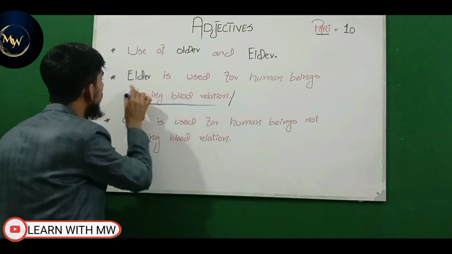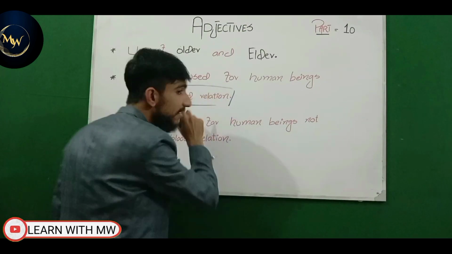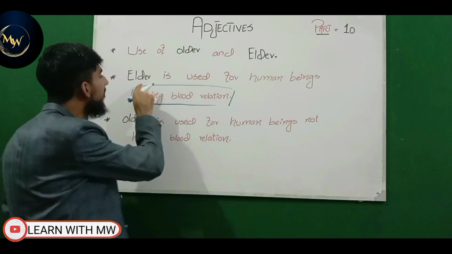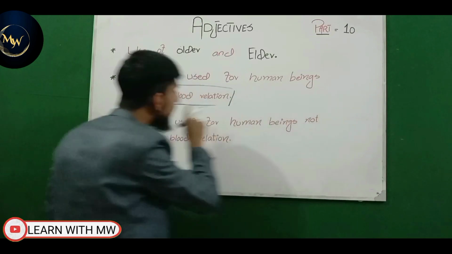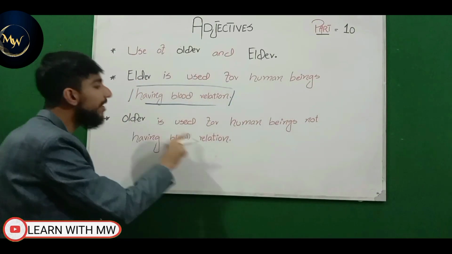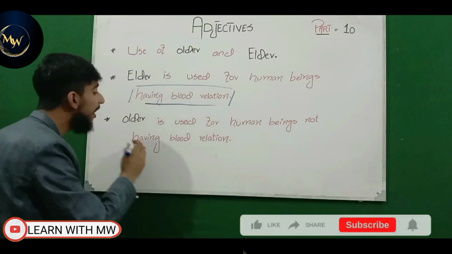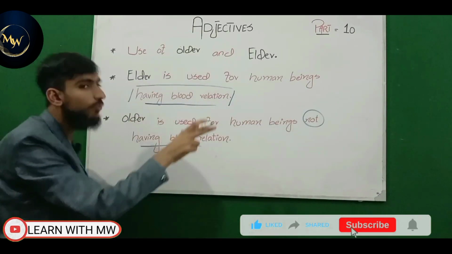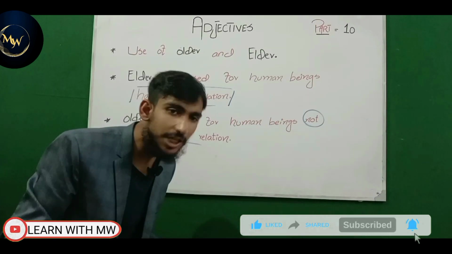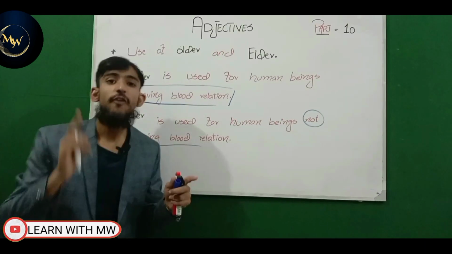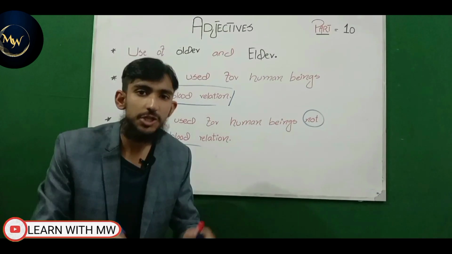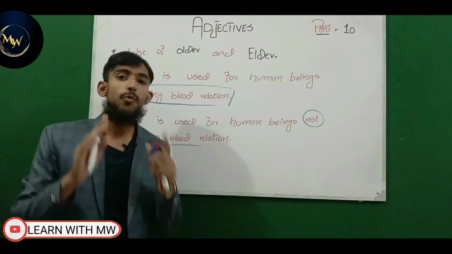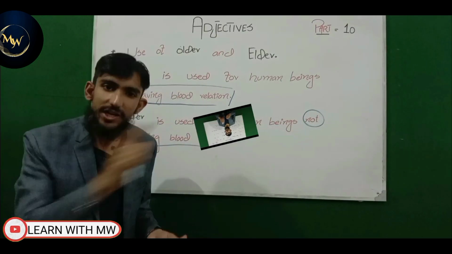In the upcoming slides, we will learn this concept through examples, and you will learn how elder is used for human beings having a blood relation and older is used for human beings not having a blood relation. This is important. Older is used for human beings not having a blood relation, and elder is used for human beings having a blood relation. So take a screenshot of this slide. In upcoming slides, we're going to learn this concept through various examples.